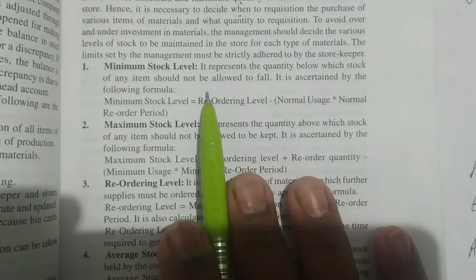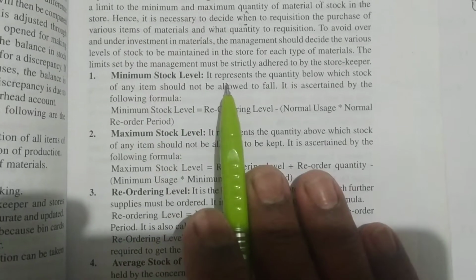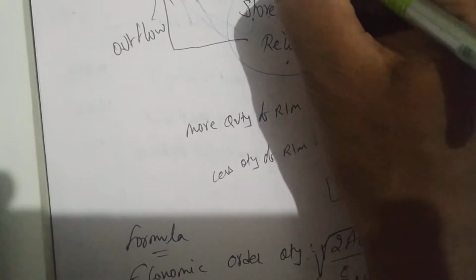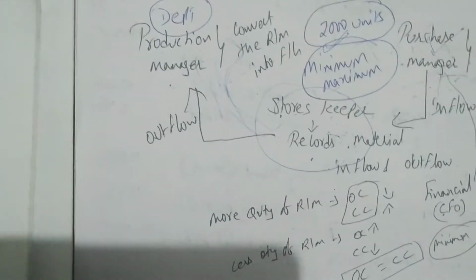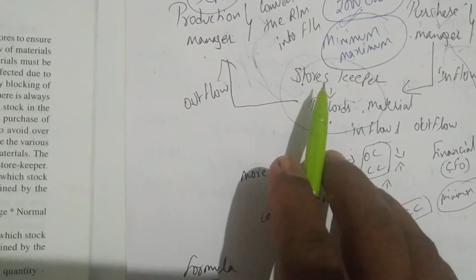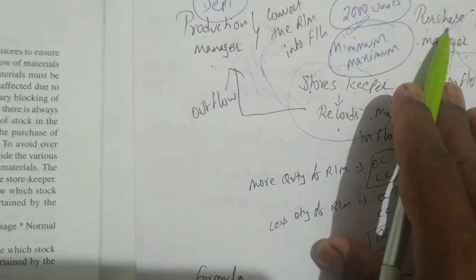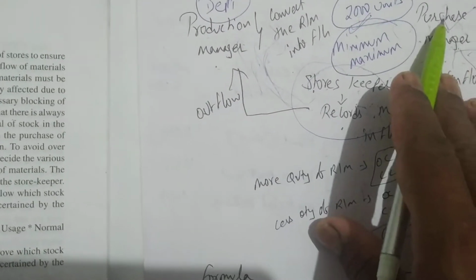What is the meaning of minimum stock level? It represents the quantity below which stock of any item should not be allowed to fall. Minimum allowed. Take an example: minimum is 2,000 units of raw material. So if the material in the stores reaches 2,000 units, the storekeeper has to inform the purchase manager that we are at minimum stock, and it's your responsibility to purchase the material.